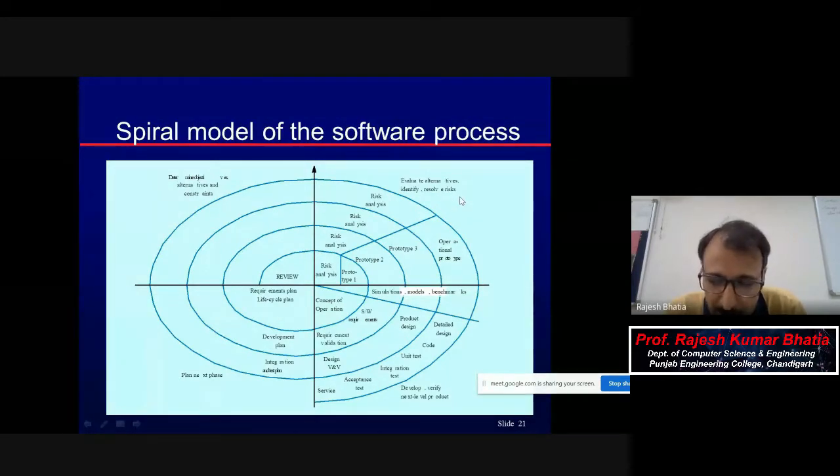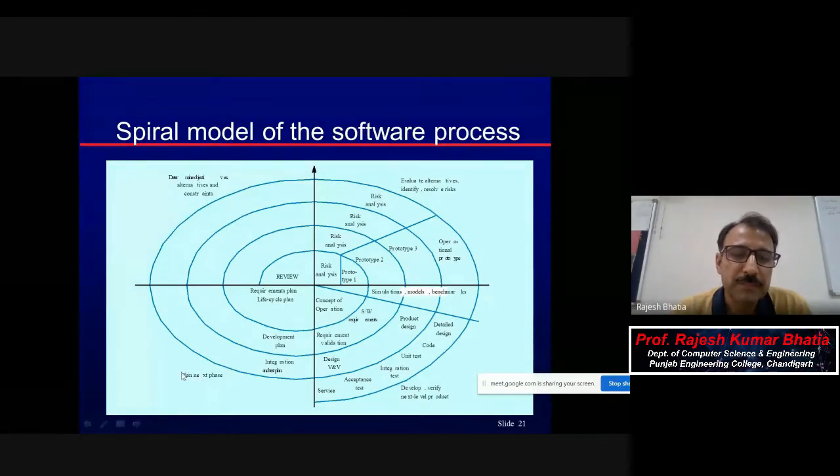Till now you have not studied risk, and even in development, till the spiral model, the term risk was not there. Risk was first introduced by Boehm in the spiral model. We will discuss that also. The third quadrant is develop, verify, next level product. Here you will develop the product, then verify it. Then comes plan next phase. So these four quadrants are there.